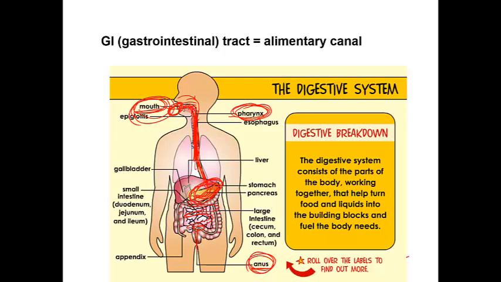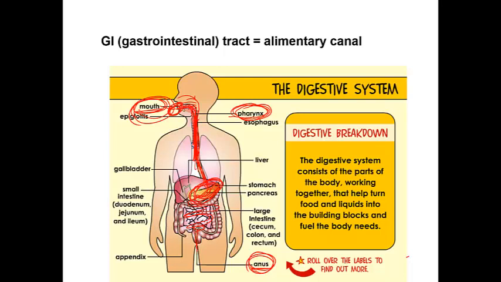The gastric juice is the secretion of the stomach that digests the protein. So this is the second section of food that starts to digest.